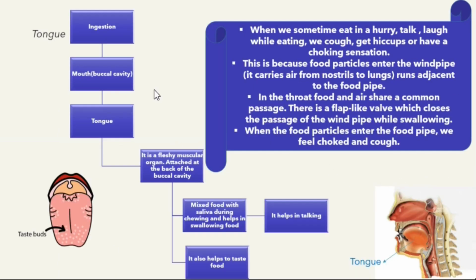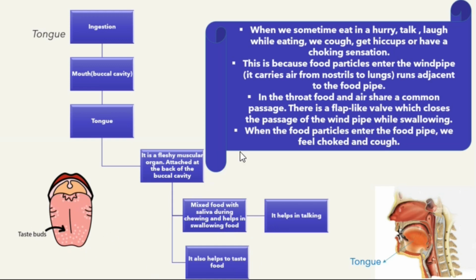Alright, let's discuss the tongue. The tongue is a fleshy muscular organ attached at the back of the buccal cavity. The main functions of the tongue are to mix the food with the saliva during chewing, and also it helps in swallowing the food. It helps in talking, and the tongue has taste buds, which help it to taste food.